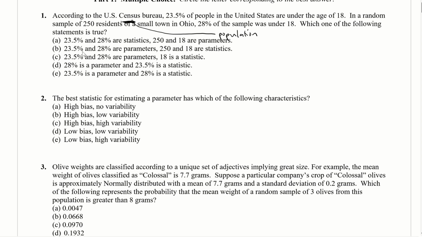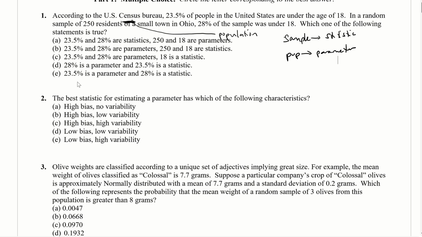All right, 23.5% and 28% are parameters. 28% is not a parameter. 28% is a statistic. Remember that statistics come from samples. So you got a sample, you got a statistic from a sample. If you got a population, parameters come from the population, okay? So 23.5%.